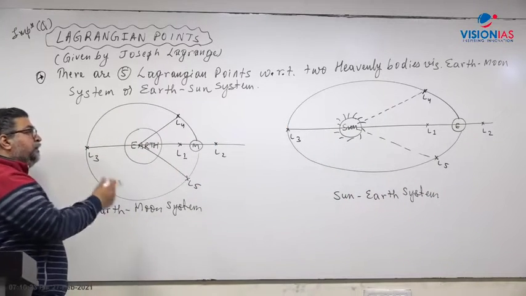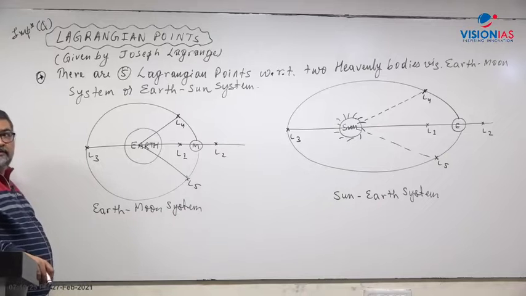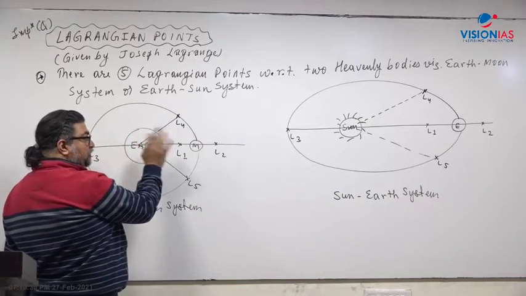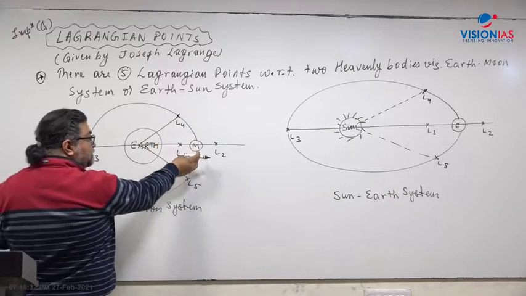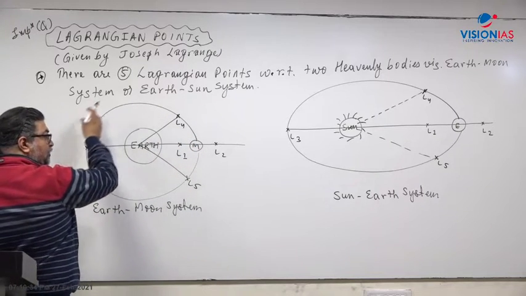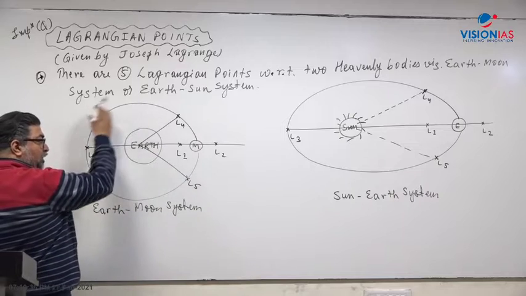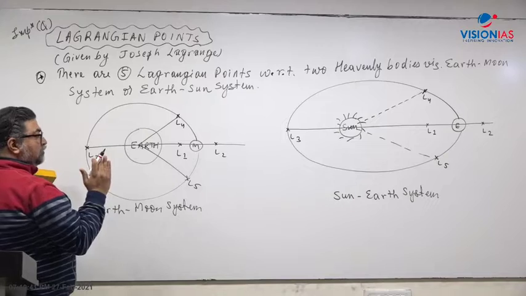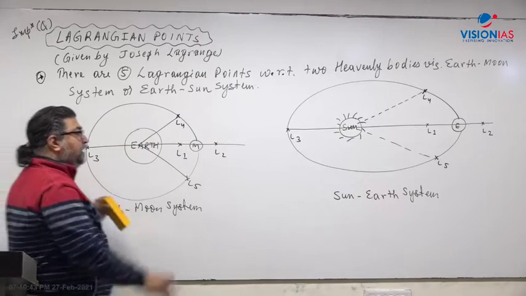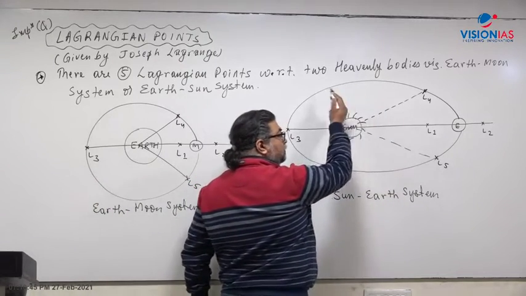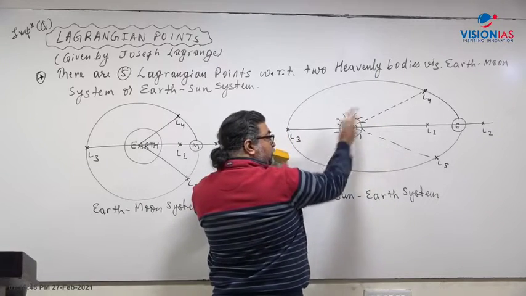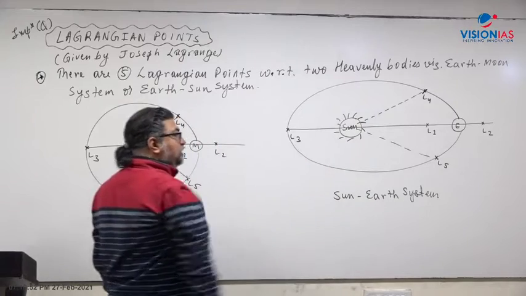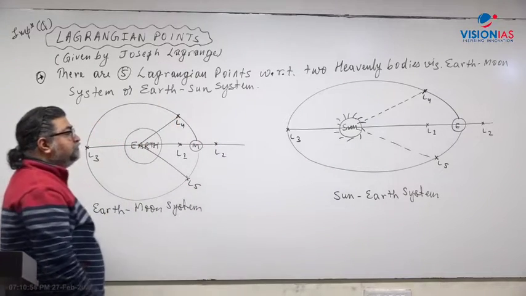You can take any two heavenly bodies, and these points shift in space. They are not stationary. As the Moon goes around the Earth, all these five points will also move together with respect to the Moon. Same way, as the Earth revolves around the Sun, all these five points with the Earth and the Sun system shift. I will show you with the diagram. It will move with the part of it here.